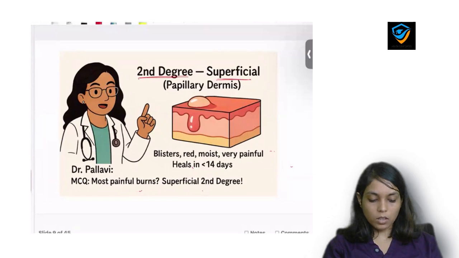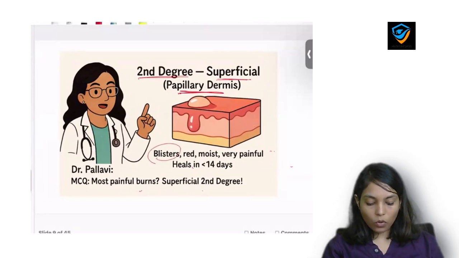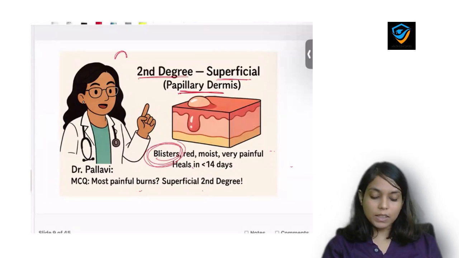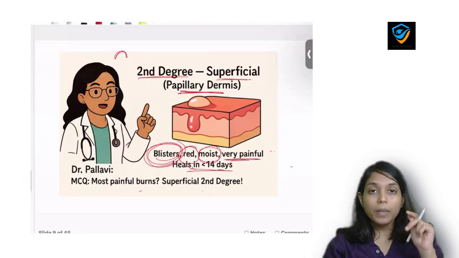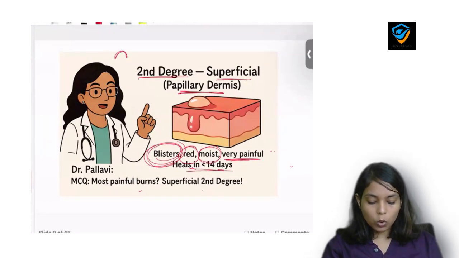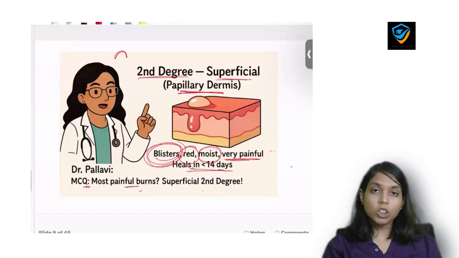So superficial involves papillary dermis. Okay, and how does it look? There is presence of blister. What is blister? Blister is like bulla. So there is presence of blister, the skin will be red, it will be moist, it will be very painful, and it heals within 14 days. There will be minimal scar. So one MCQ can be framed around it: the most painful burn. Which type? It is superficial second degree burn.